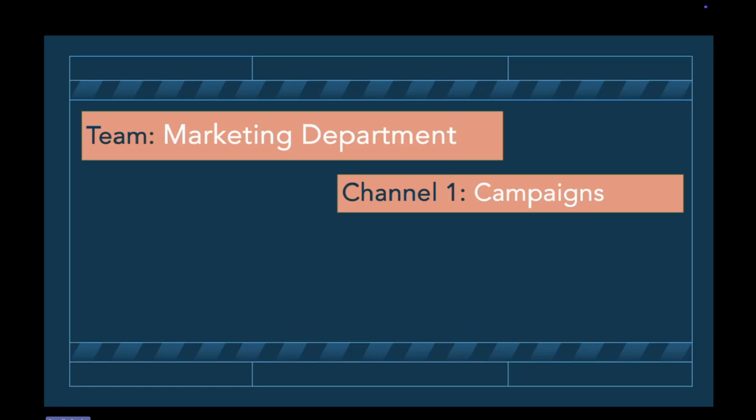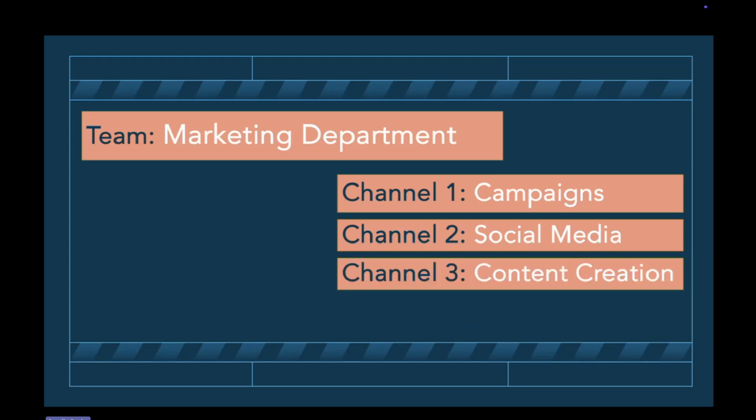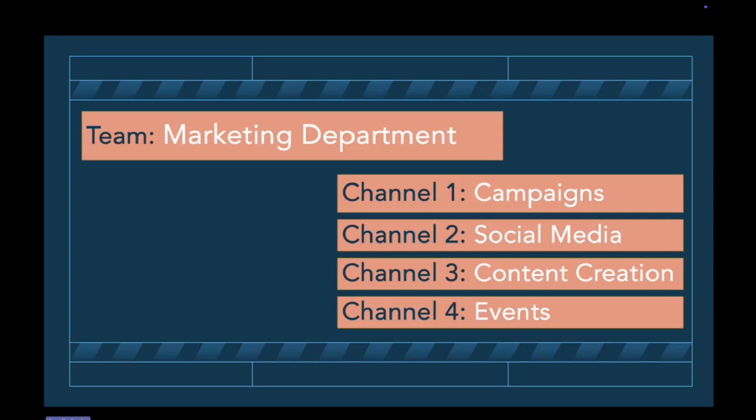In the company, we have a marketing department. In the marketing department, we have a couple of people looking after campaigns. That can be a channel within that team. Another channel, social media, people looking after social media. Other colleagues are looking at content creation, and others are looking at events.